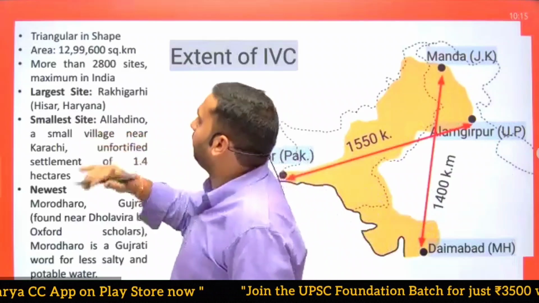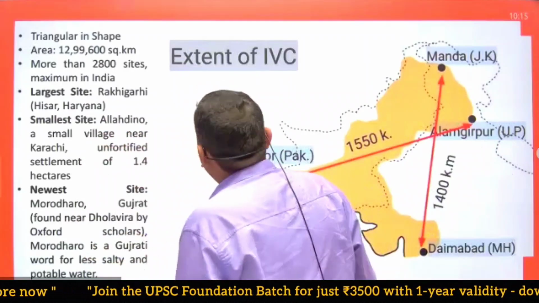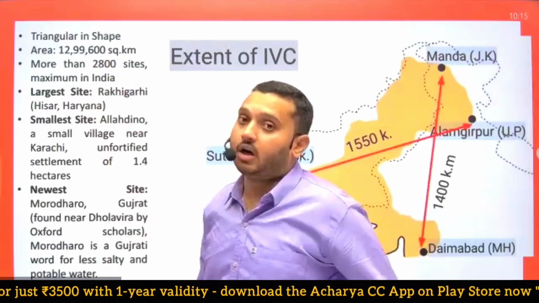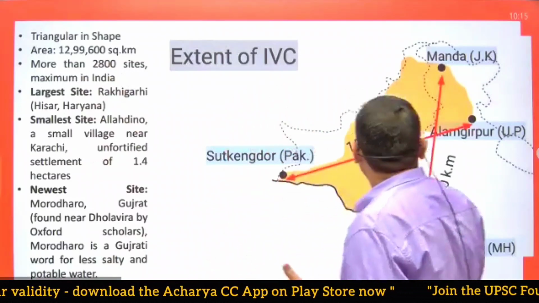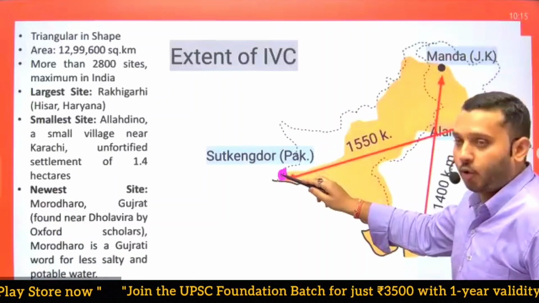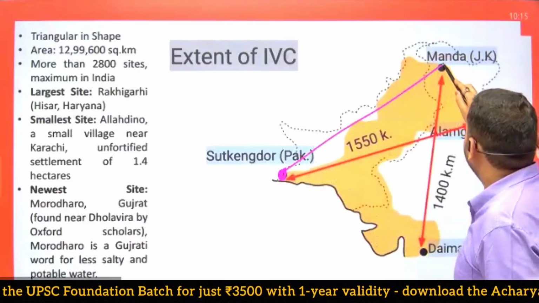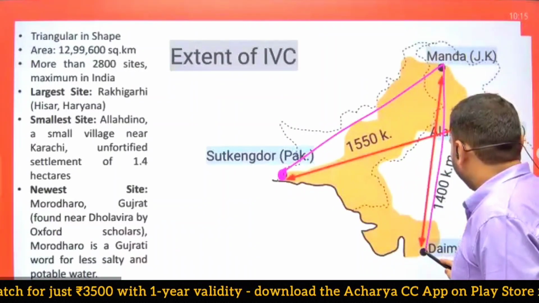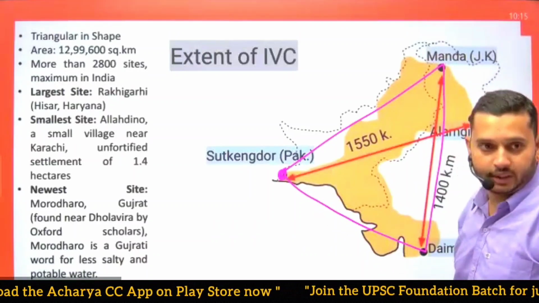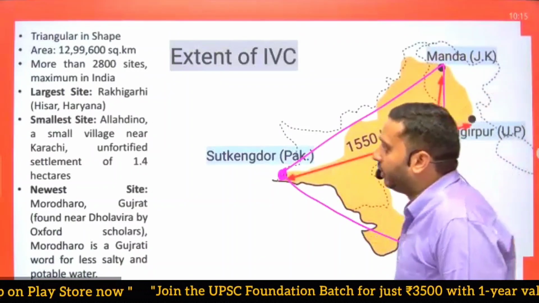There are some other important facts: this civilization was triangular in shape. Now you can ask how this is triangular. So you can easily say this is the westernmost point. Likewise triangular. Okay, so it is triangular in shape.